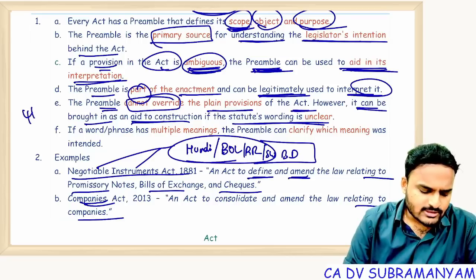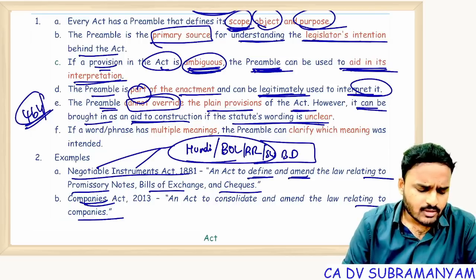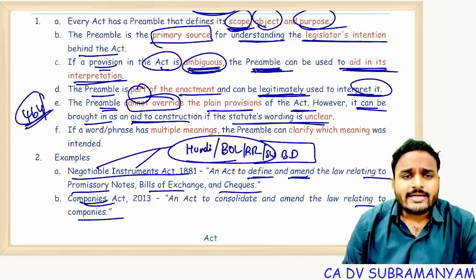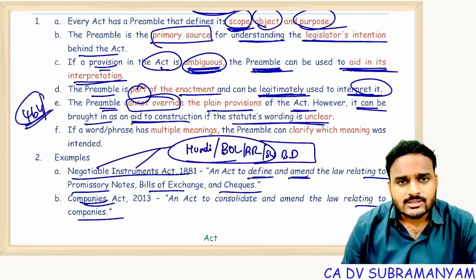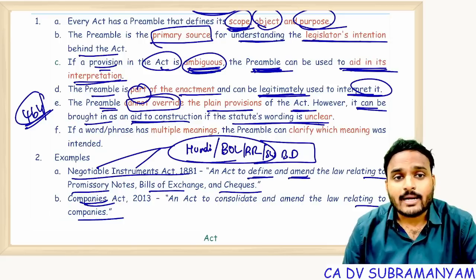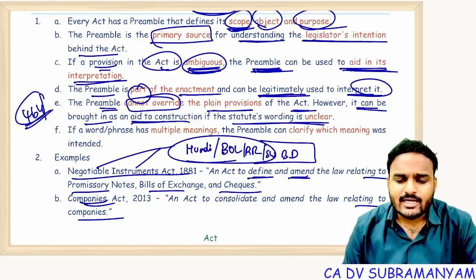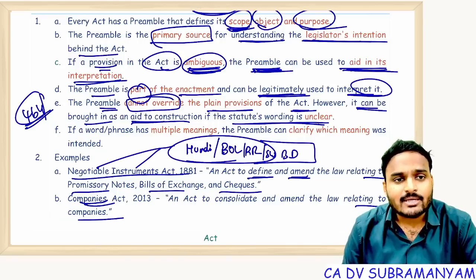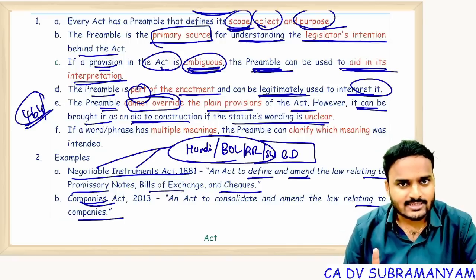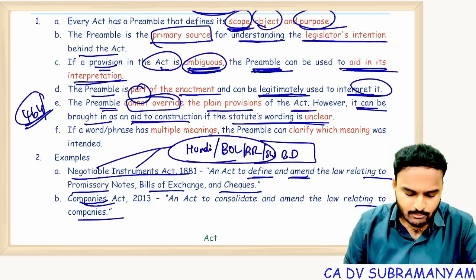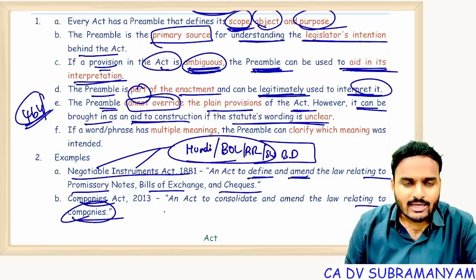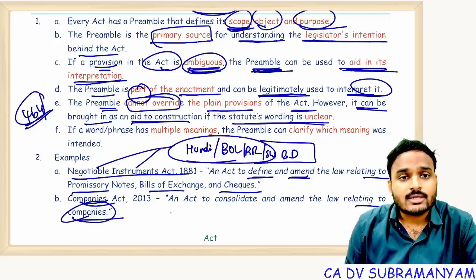Suppose Section 464. Section 464 talks about partnership firms. One section talks about illegal associations and partnership firms. So when the word partnership is specifically used in the Companies Act, that provision is applicable only to partnership firms. That's it. So since the preamble is telling about only companies, no sir, I will not apply that section to partnership firms. Is it a valid conclusion?